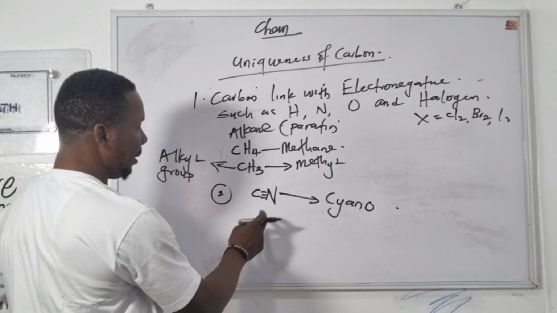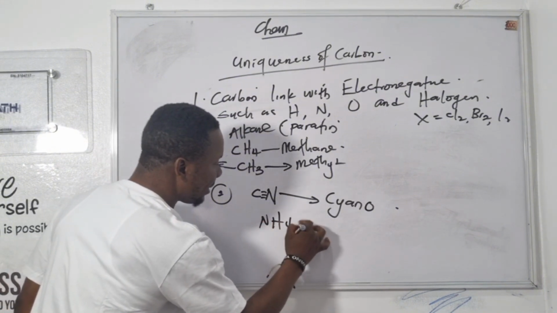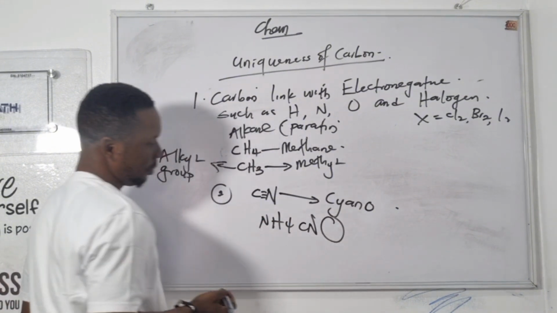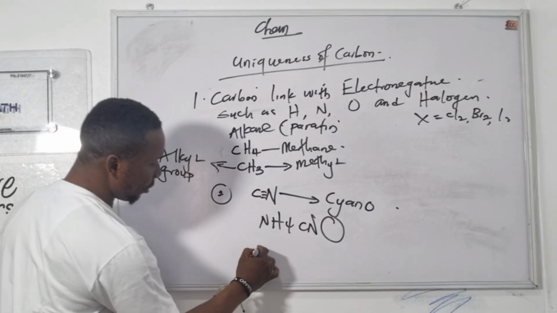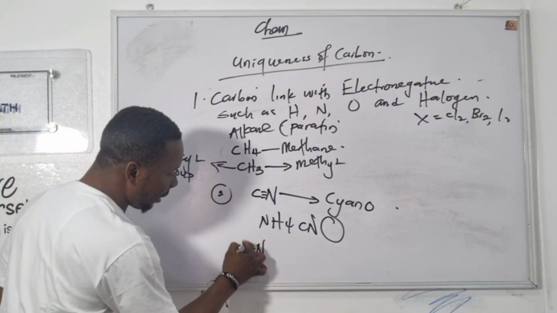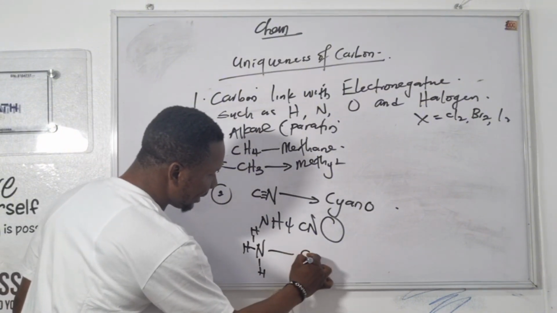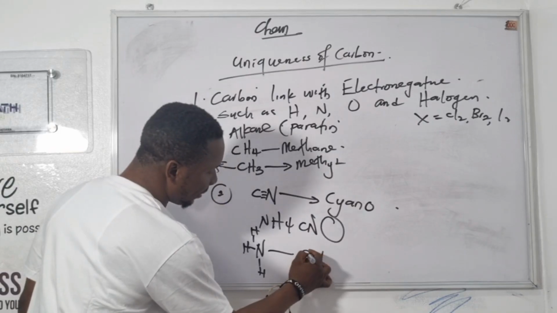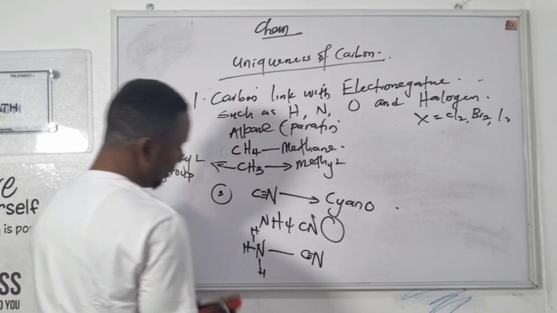Like what happened here? NH4CNO. So that's what really happened there. So let's check it out. Hydrogen links with... how many hydrogen atoms do you have here? Can you see something? Linking with cyanide. Are you there? So this is what really happens here.